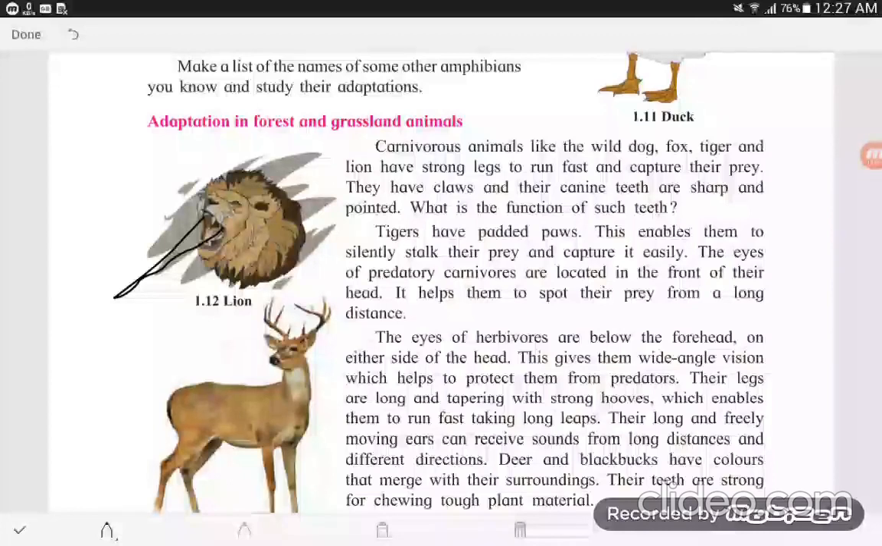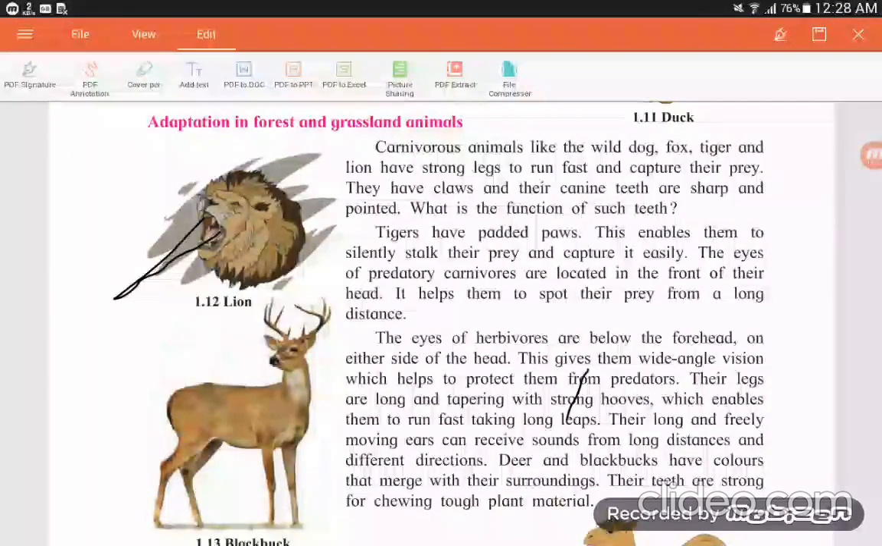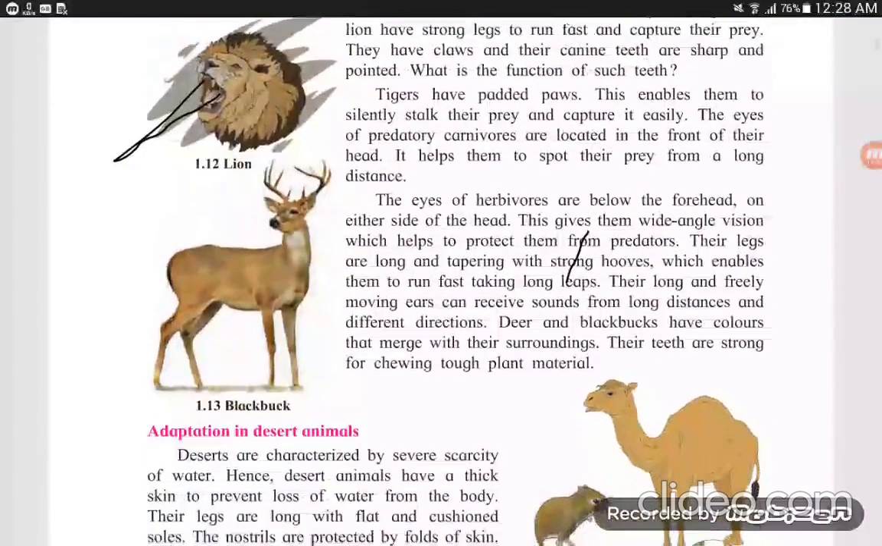And pointed. What is the function of such teeth? So these teeth are useful to capture their prey easily. Tigers have padded paws. These enable them to silently stalk their prey and capture it easily. The eyes of predatory carnivores are located in front of their head. It helps them to spot their prey from a long distance.